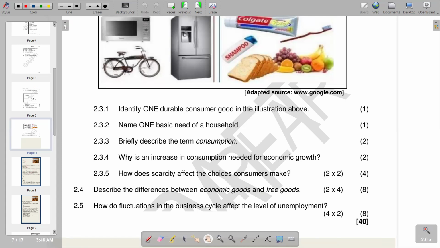Obviously, when we are operating in a boom, economic activity is increasing, so unemployment is going to be reduced. As economic activity is increasing, it means the demand for goods and services is also going to increase, and businesses are going to expand their production due to high profits, and they accommodate more workers, and unemployment will be reduced. But when there's a recession, we're going to notice an increase in unemployment, because firms are going to face high cost of production. They are going to retrench some of the workers so that they cut costs, and then you see more people being unemployed. So unemployment will increase.